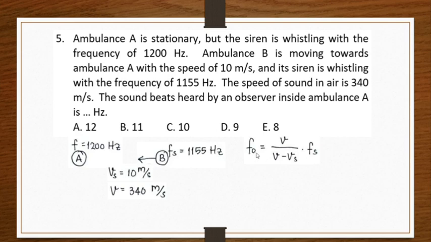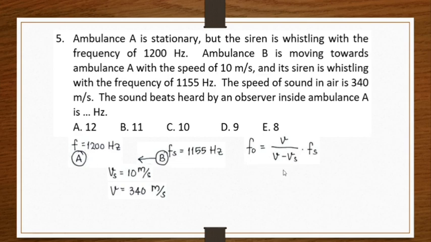We use this: f observer equals v over v minus vs. This one should be only v because v observer is 0, because ambulance A is stationary. And this vs should be given a negative sign because the sound source is approaching the observer.